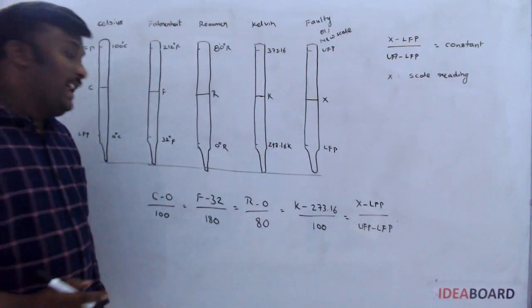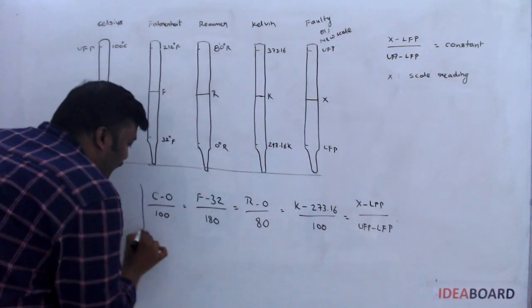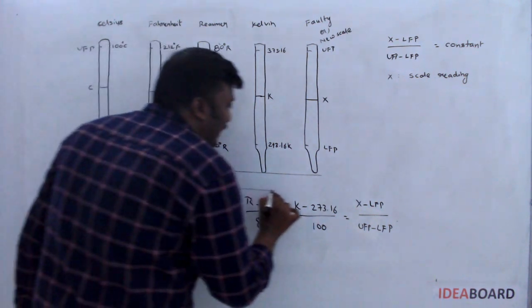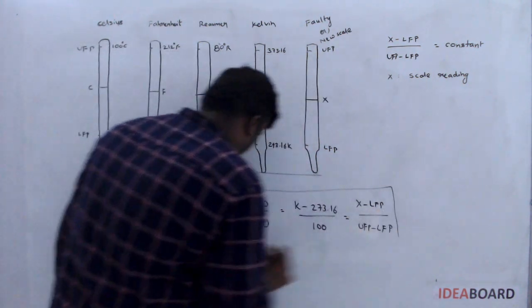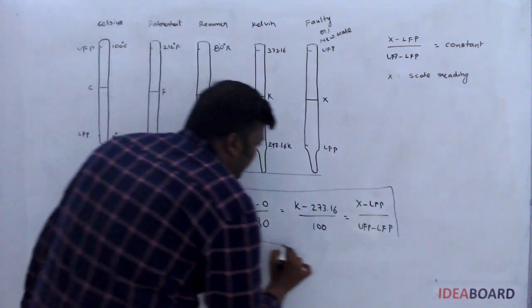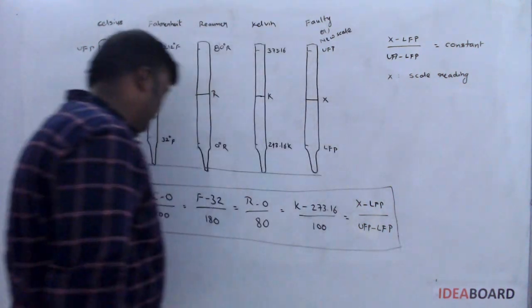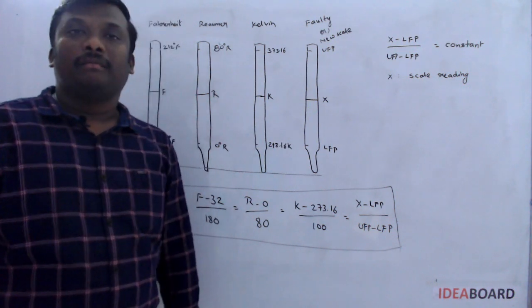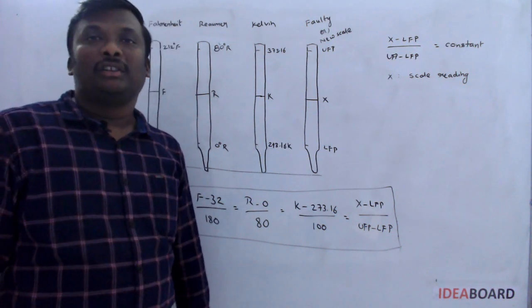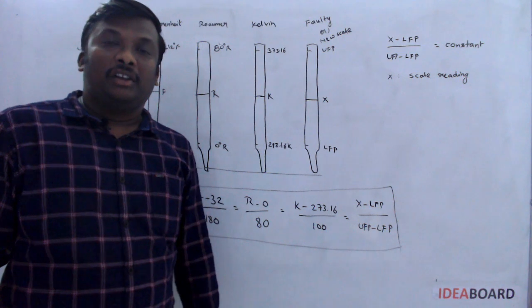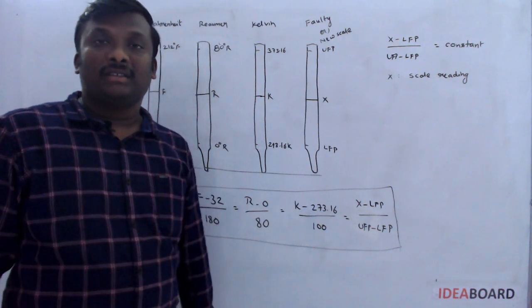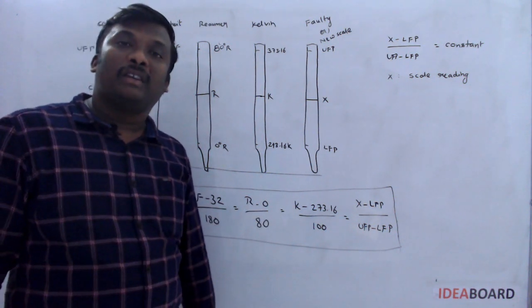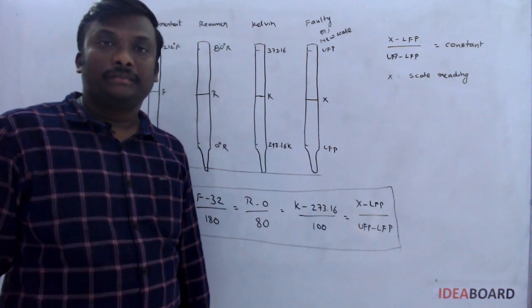So this is a general formula for different types of scales. Don't go through the shortcut formulas. If you go through the general formula, your numericals are always easy to solve.